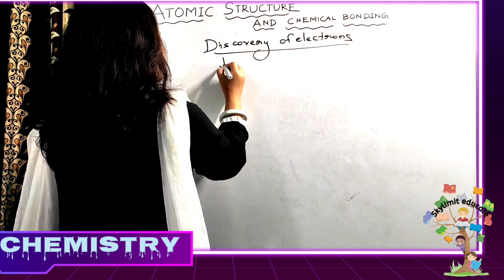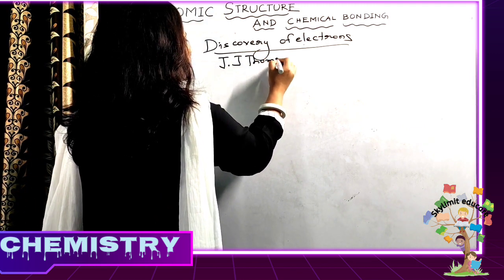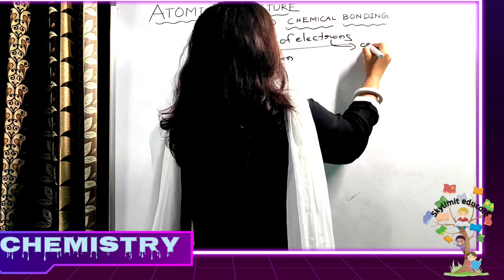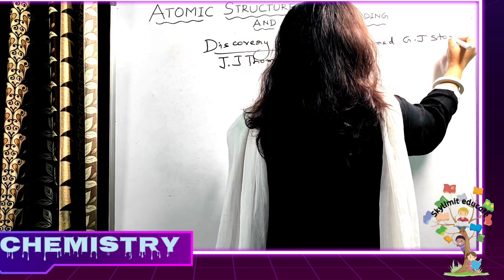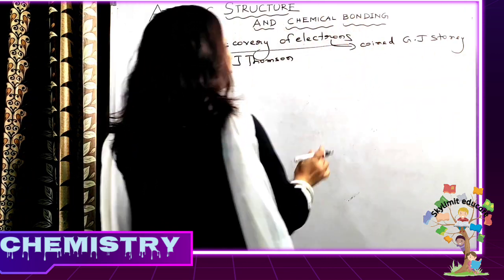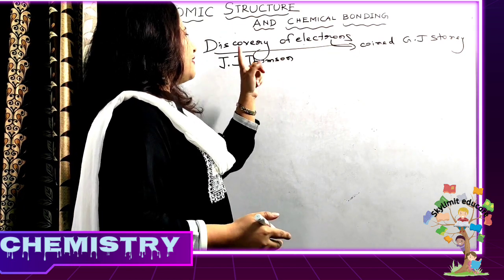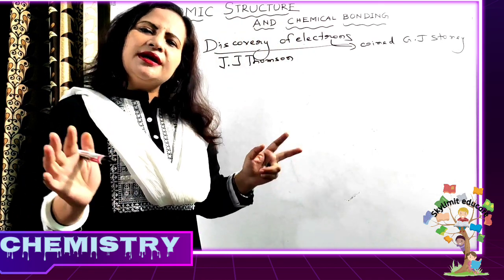The scientist who is credited for the discovery of the electron is J.J. Thomson. But the name electron was coined by G.J. Stoney. The term electron was coined by Stoney, but the credit for the discovery of electrons goes to who? J.J. Thomson.